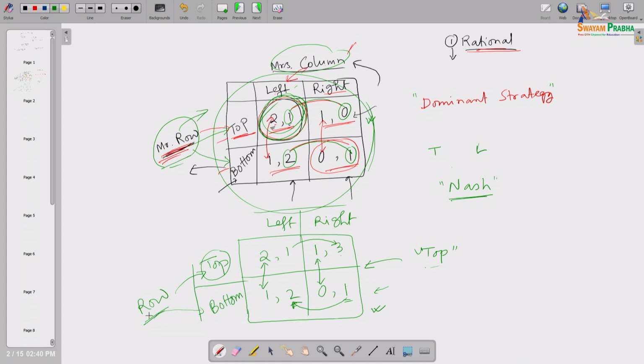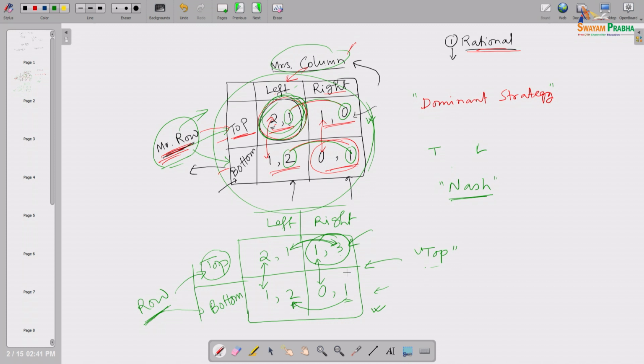Mrs. Column knows that Mr. Row is going to choose top for sure. So, Mrs. Column will choose right, because out of these two options, left and right, by choosing right she will get more. So, definitely this will be the equilibrium in this particular case. This is the equilibrium in which sense? That is also a Nash equilibrium. Nash equilibrium actually needs some additional restriction or some specific clause to be satisfied. I am coming to that Nash equilibrium.